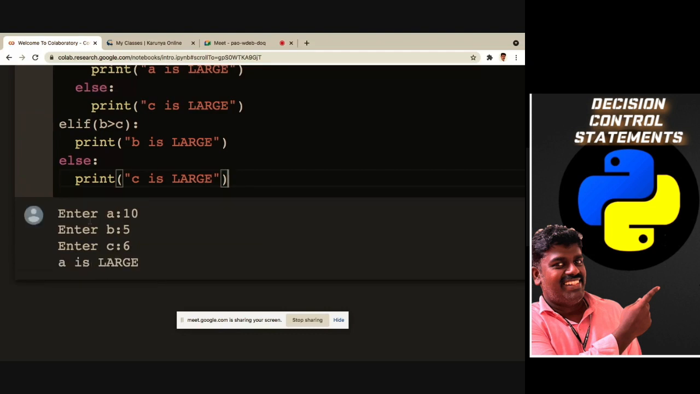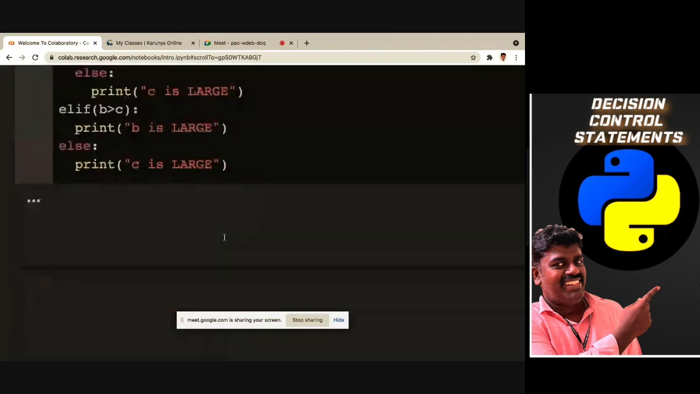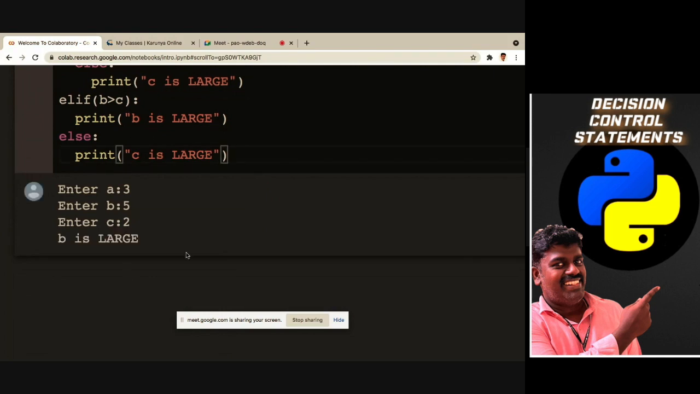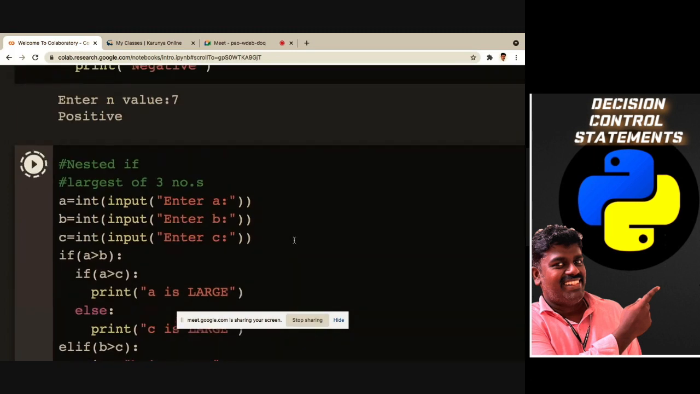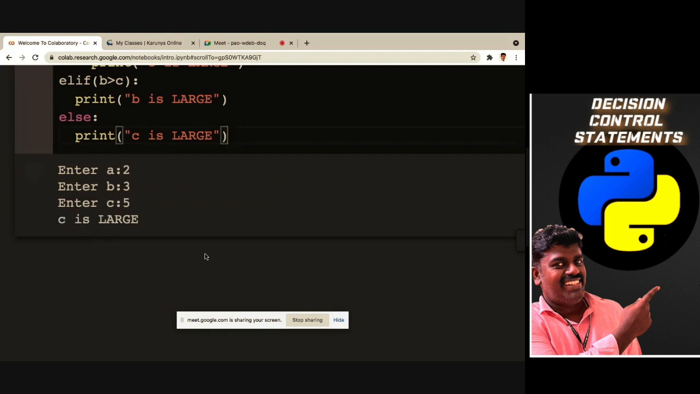Now I am saying A is large. Then I am giving B as the greater value, so 3 and then 5 and then 2. We have to check every condition. So B is large, it's coming correct. And finally, now the C value will be greater: 2, 3, 5. C is large. Got my point?